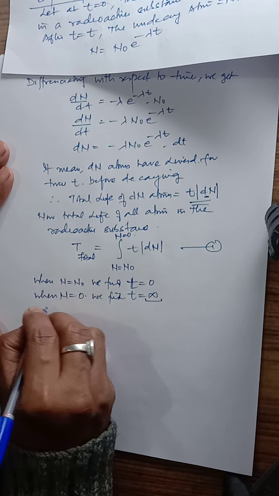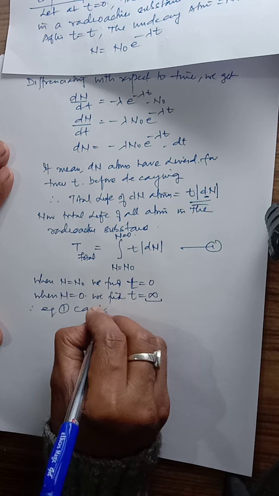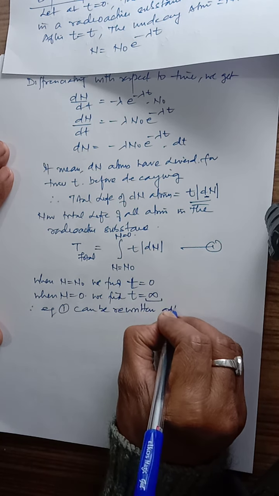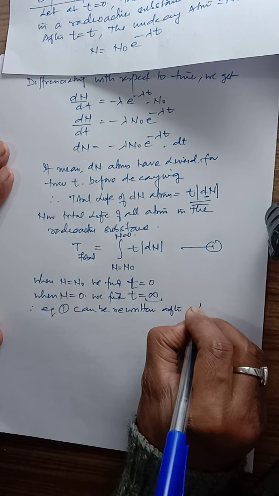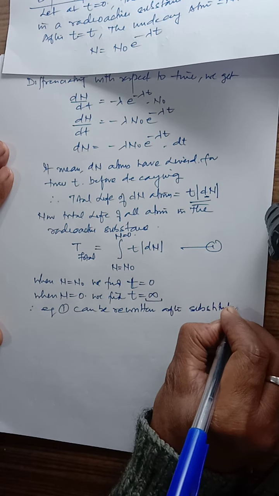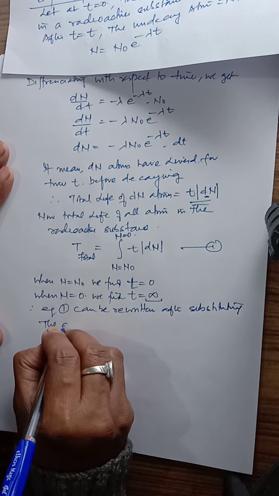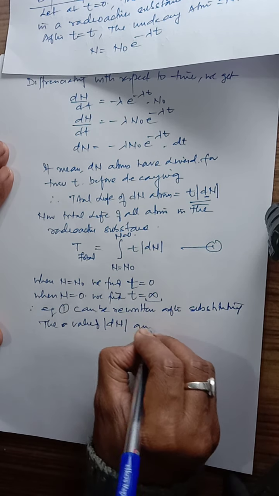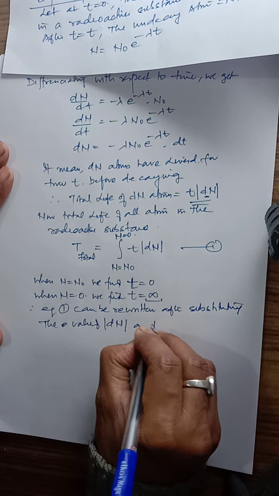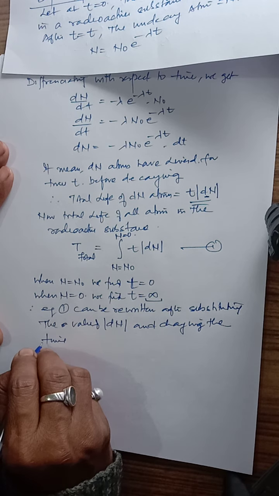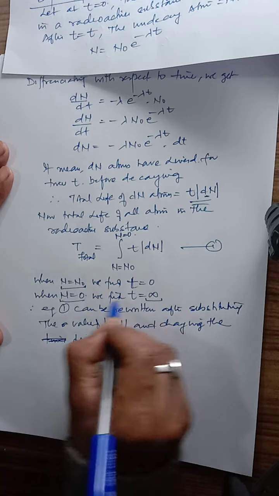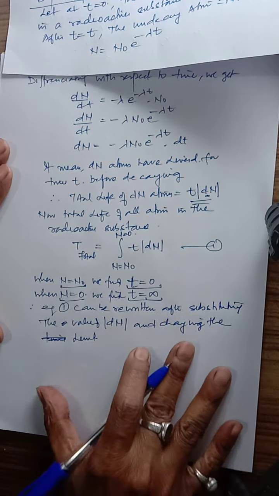Now equation 1 can be rewritten after substituting the value of dN and changing the limits. In place of atoms, the limit becomes time.